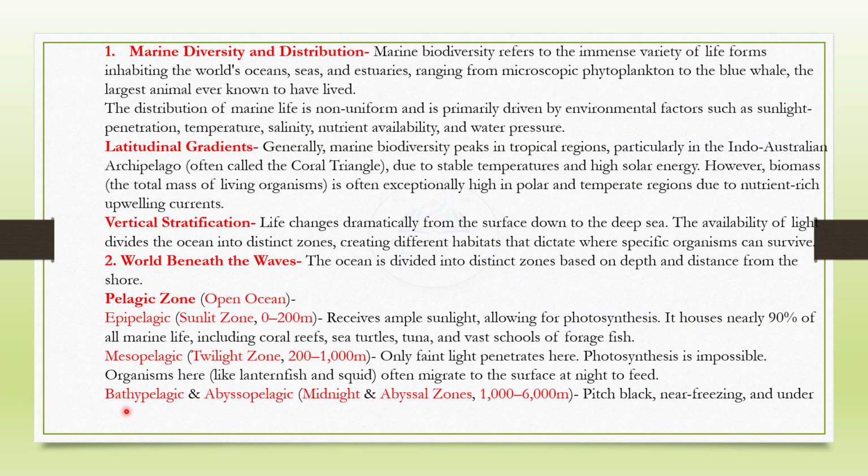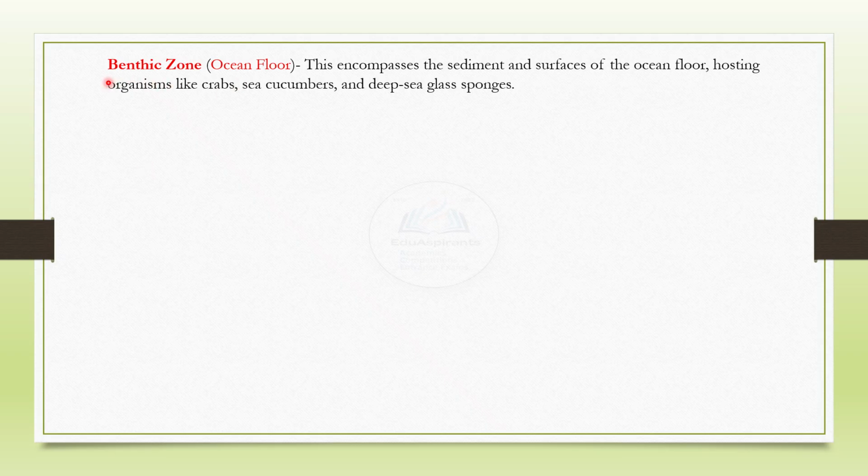Then is the bathypelagic and abyssopelagic, midnight and abyssal zones, 1000 to 6000 meters, about 1 to 6 kilometers down, deep down, pitch black, near freezing and under crushing pressure. Life relies on marine snow, detritus falling from above, or chemosynthesis. Then is the benthic zone, the ocean floor. This encompasses the sediment and surfaces of the ocean floor, hosting organisms like crabs, sea cucumbers, and deep sea glass sponges.